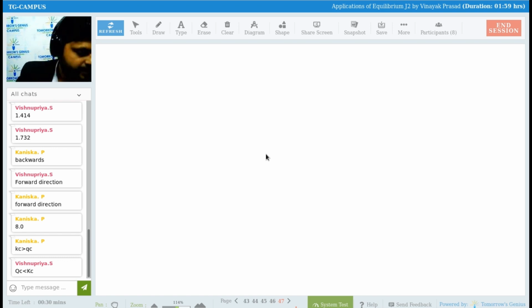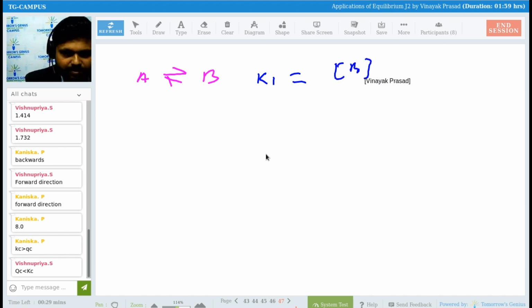See, first of all, stoichiometry of reaction. Stoichiometry means what? That is, you can say, that is concentration, right? Let's suppose we are having A, and it is converting to B. So if we have to find K1, K1 will be equal to concentration of B upon concentration of A.